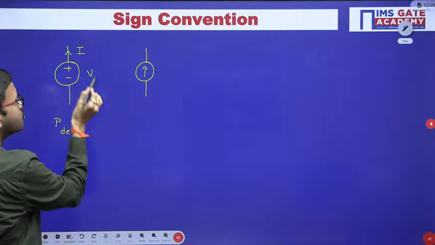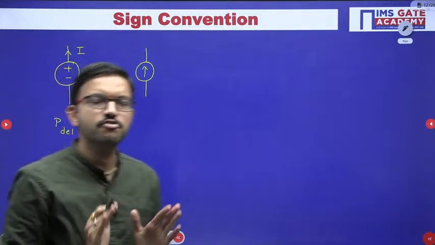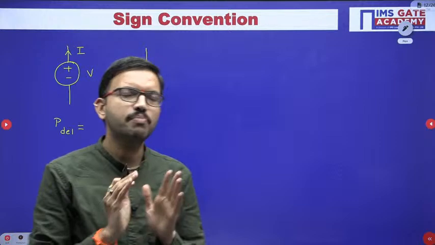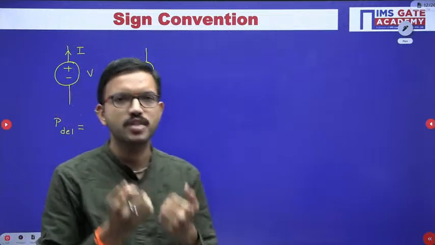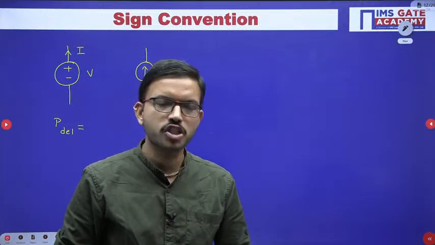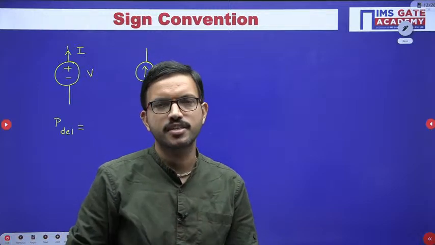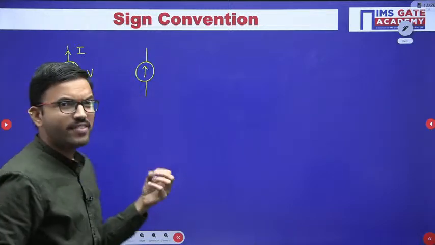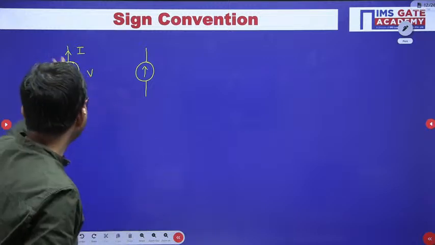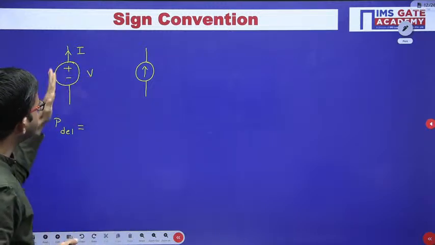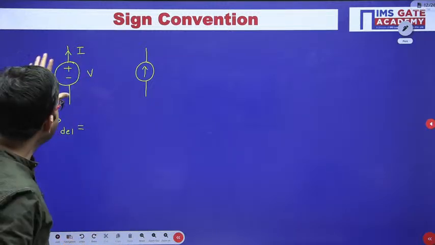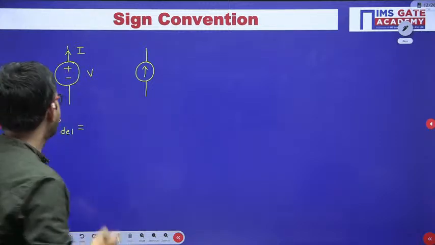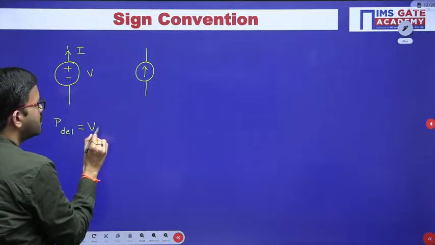will be equal to, power is nothing but the product of voltage and current. But whether it is delivering power or absorbing power, that is the most interesting and important thing. How to identify whether it is delivering or absorbing? Based on this sign convention. From the positive terminal, if current leaves, then that particular element is delivering the power. So here delivered power is nothing but V into I.